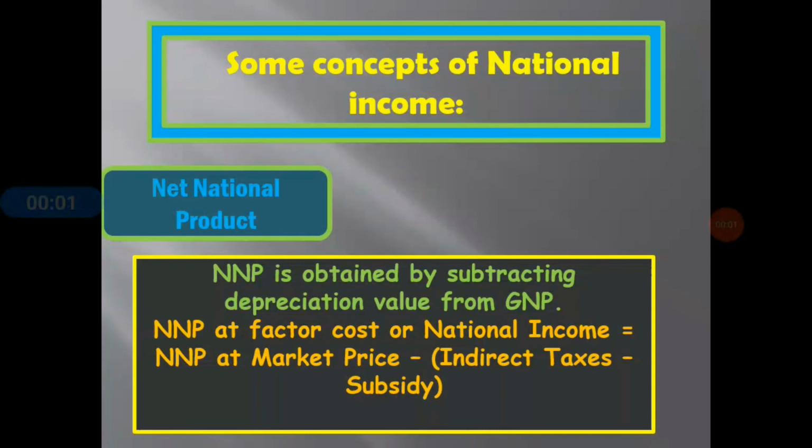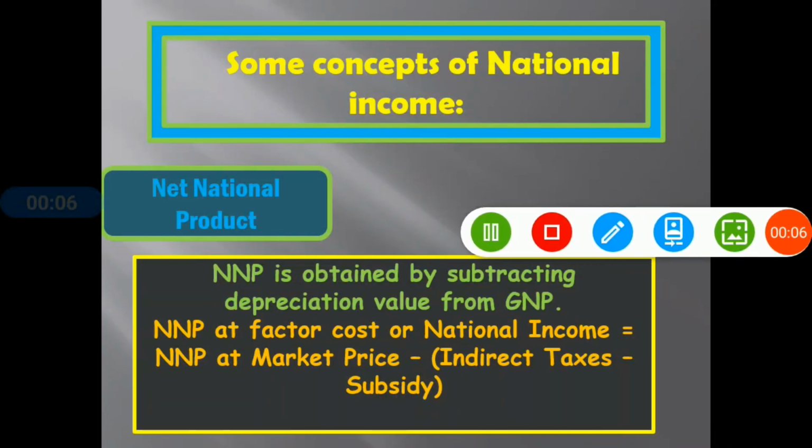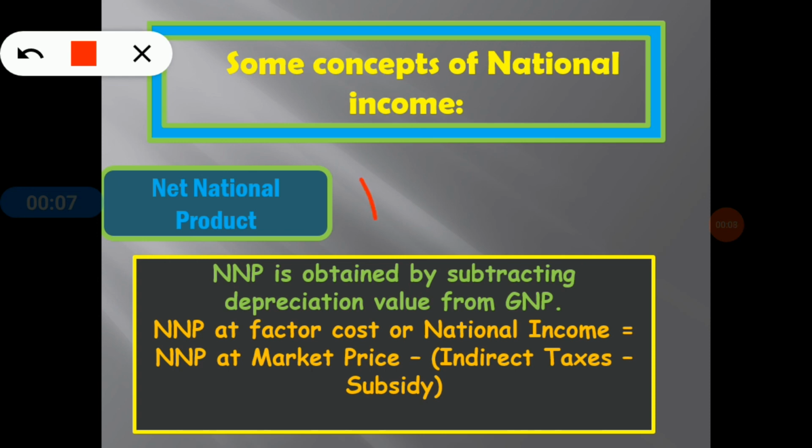Here is another concept, that is net national product, the full form of NNP. Now going to the definition. NNP is obtained by subtracting depreciation value from GNP.